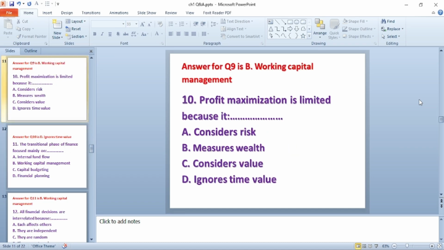Question number 10. Profit maximization is limited because it dash. A. Considers risk. B. Measures wealth. C. Considers value. D. Ignores time value. The answer for this question is D. Ignores time value.